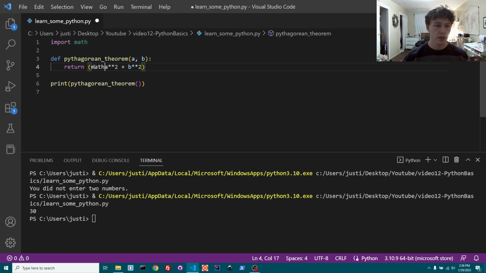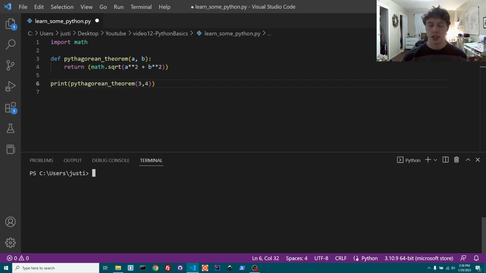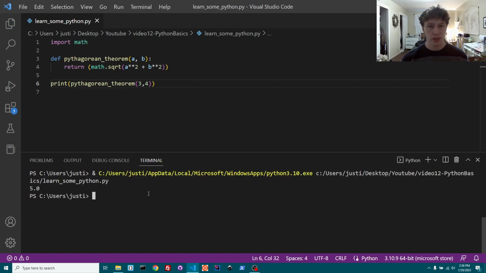And what we can say is math dot sqrt. You could do a square root programmatically on your own, but it's a lot easier to just import a module that can do it for you. So now if we add a and b, it should give us c. Let's do 3 and 4 for a and b. And if you don't know, a 3-4-5 triangle is kind of special in math.